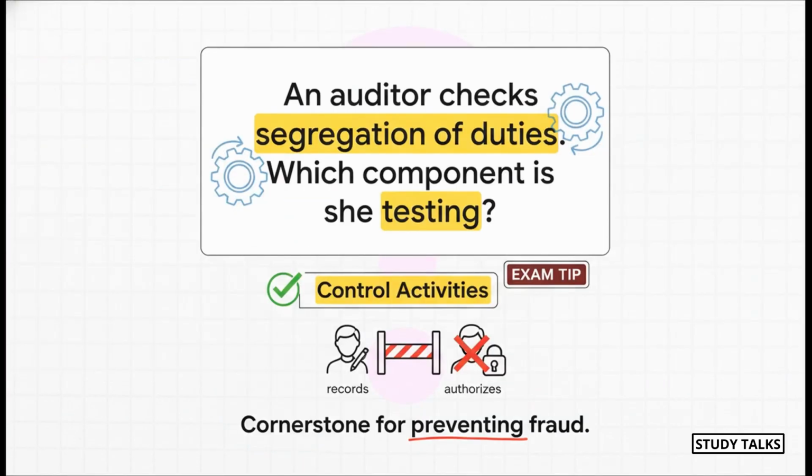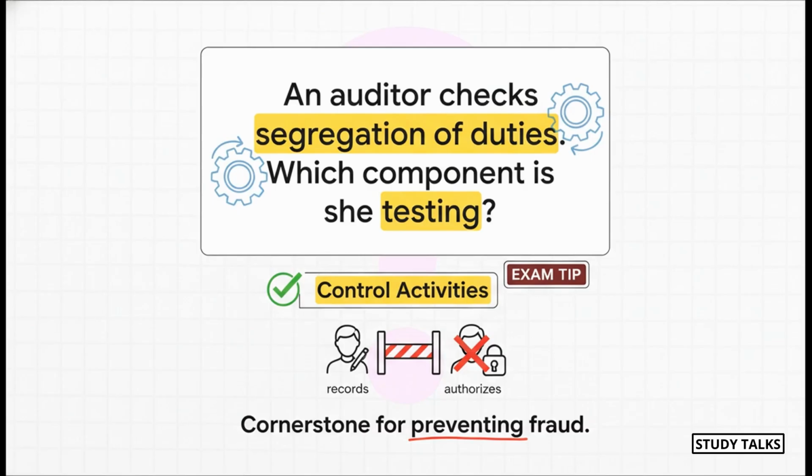Okay, time for a quick test your understanding. Let's say an auditor, CA Smriti, is checking for segregation of duties. She's making sure that, for example, the person who authorizes a payment isn't the same person who records it. So, which of the 5 components is she testing?